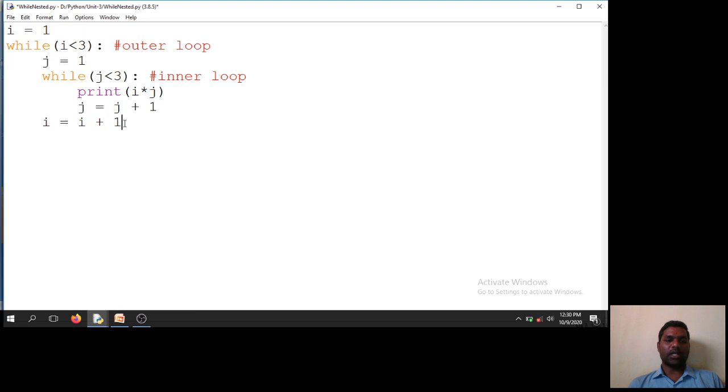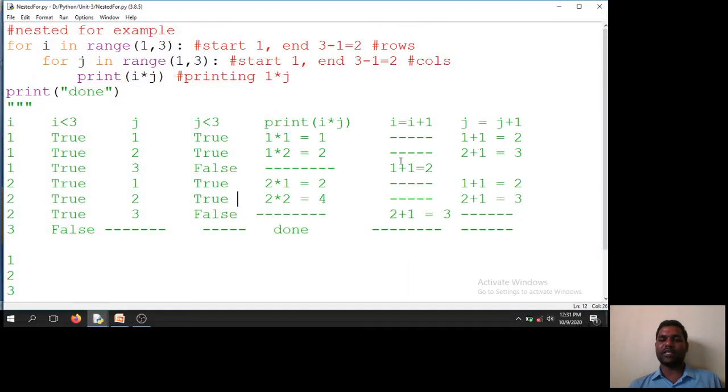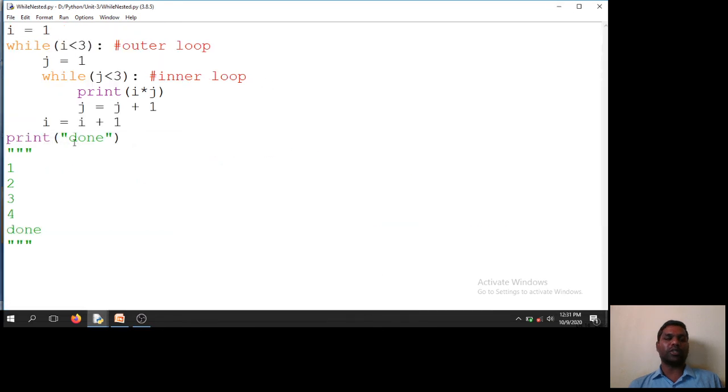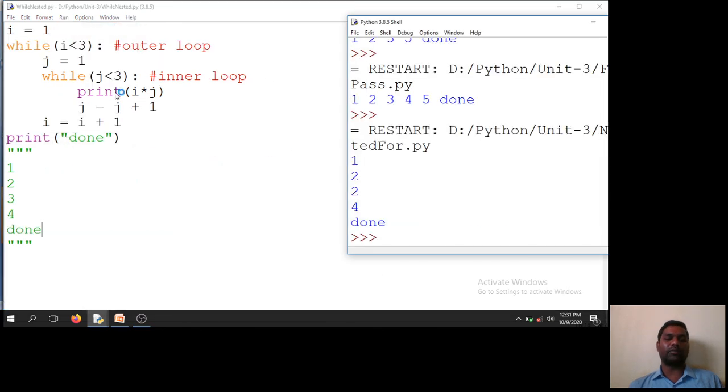After that I need to print done. So the same output I will get, the same as the previous output: 1, 2, 3, 4 and done. Tracing is also the same as the previous example. So go to the previous example tracing and you can observe that this one is the same as this example. Same code, I have just converted this code into while. Output is also the same. So I will run this module.